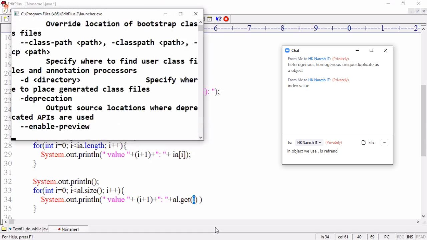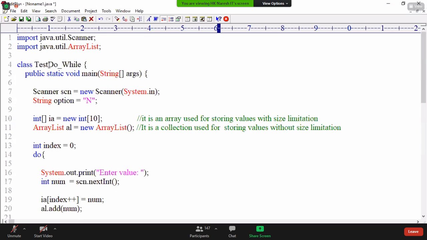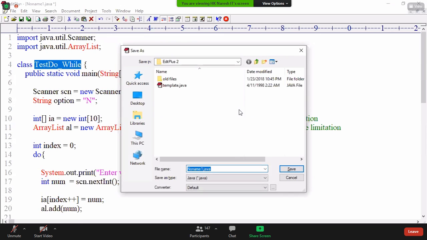Now let me compile this program. Is it compiled or not? Save, save. It's a simple program; you just need to practice once.